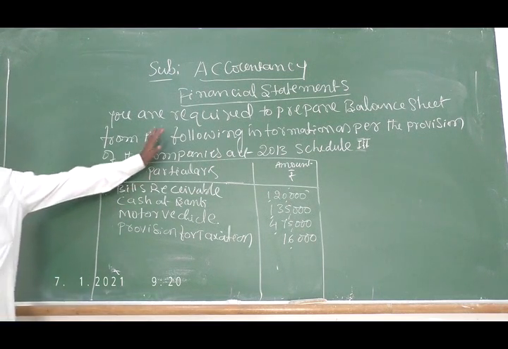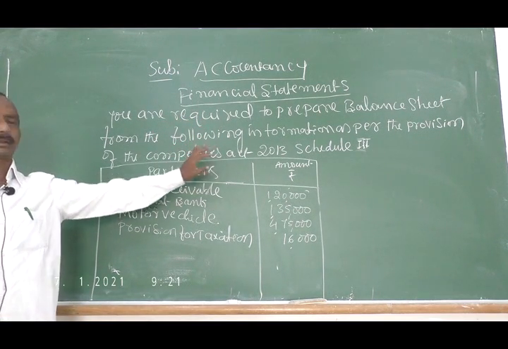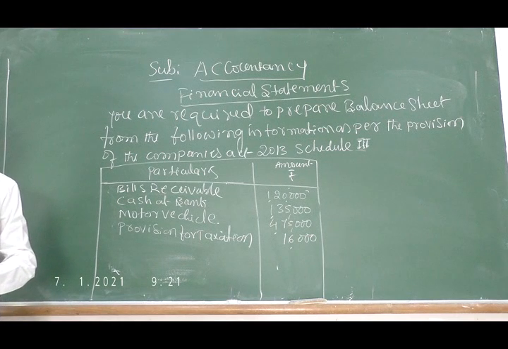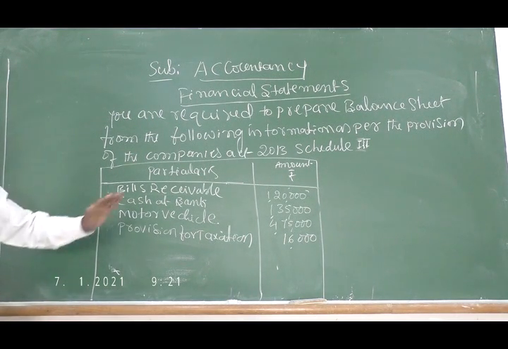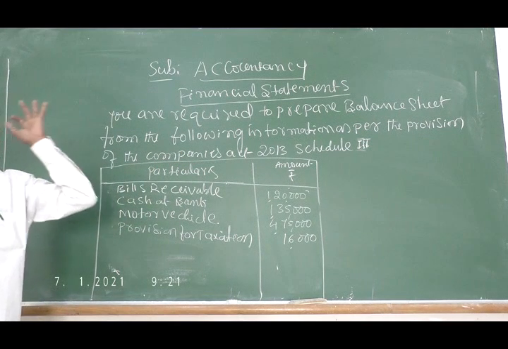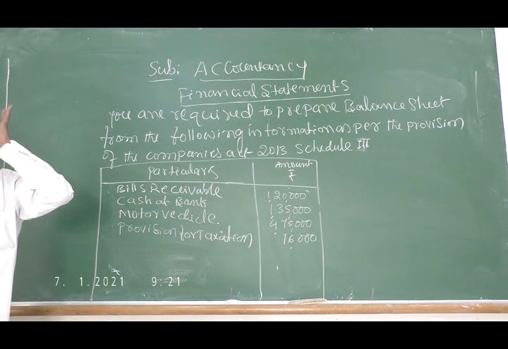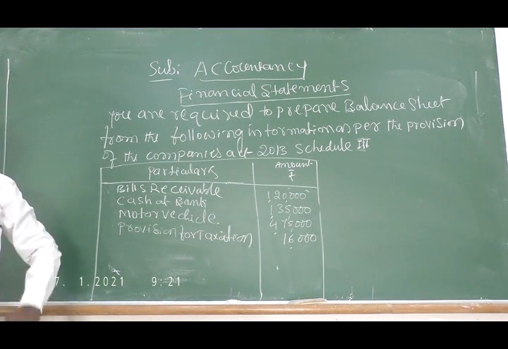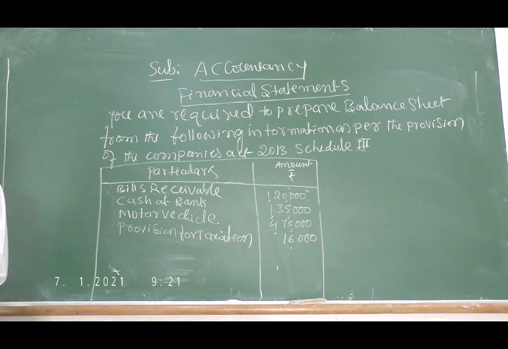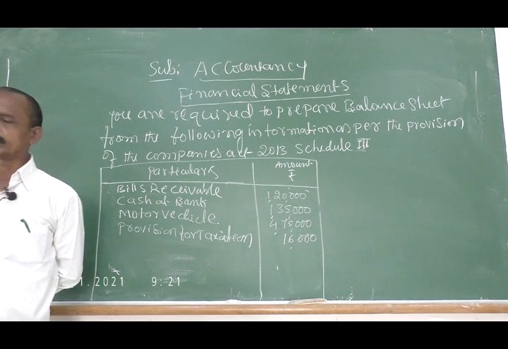These are the items given for the preparation of the balance sheet: equity share capital, preliminary expenses, discount on issue of debentures, goodwill, 10% debentures, stock in trade, loose tools, bills receivable, cash at bank, motor vehicles and provision for taxation.